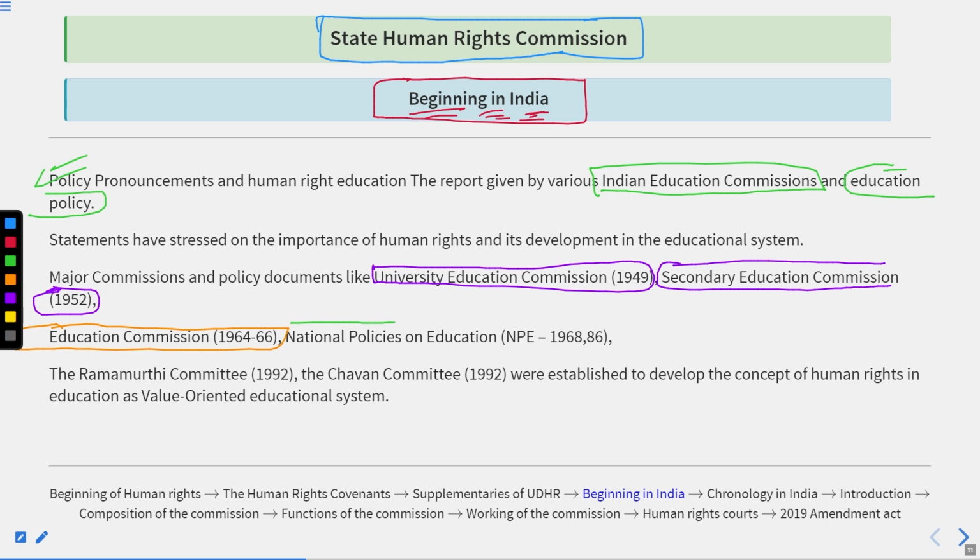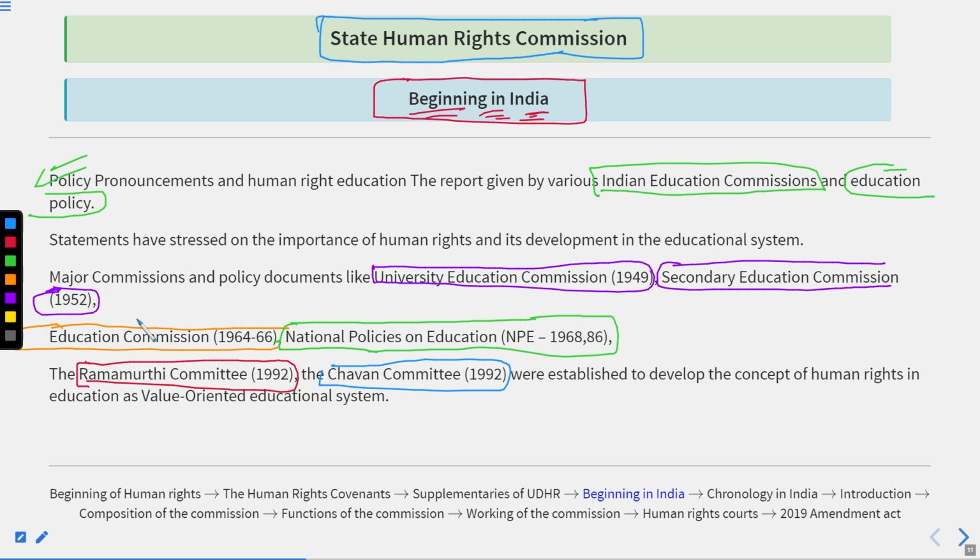Then the National Policies on Education, known as NPE, 1968 to 1986. Okay. Ramurthy Committee, 1992, and Chavan Committee, 1992, were established to develop the concept of human rights in education as a value-oriented education system.